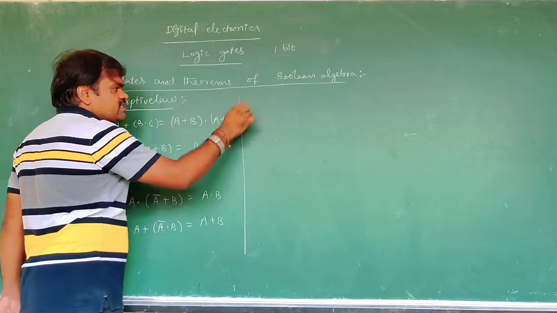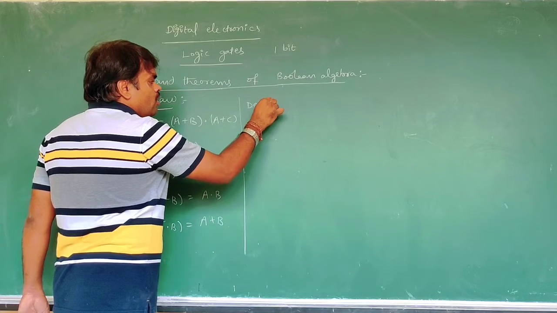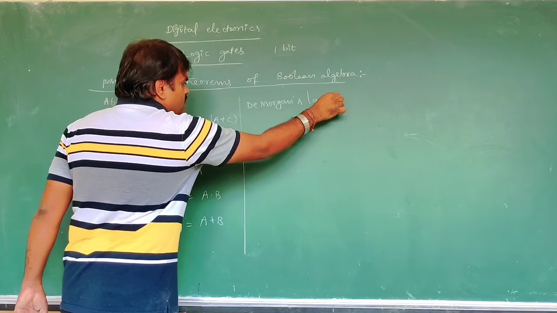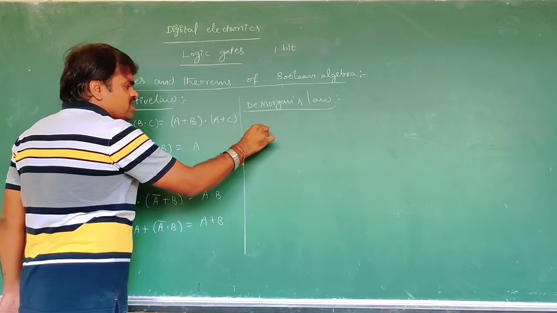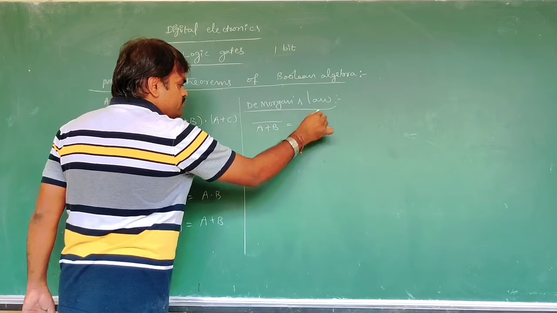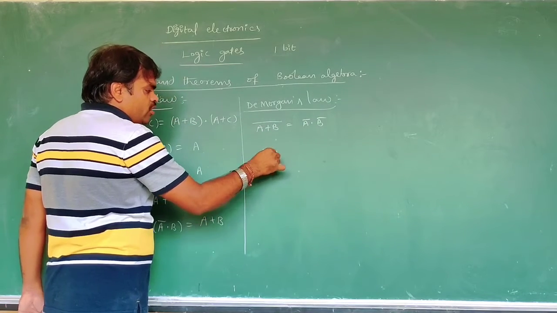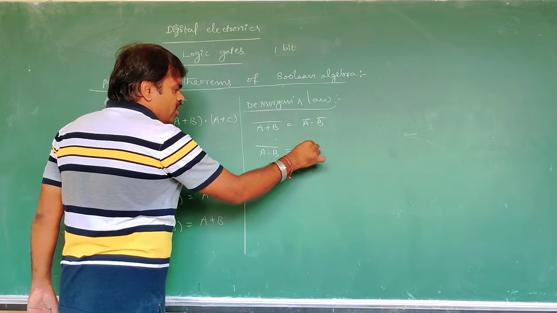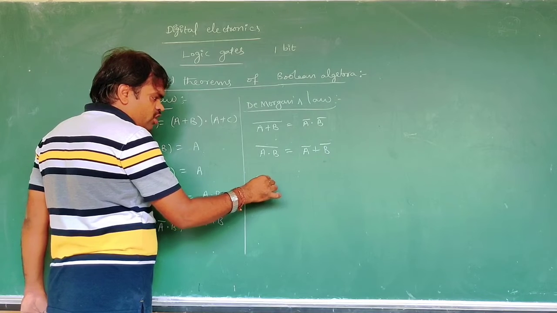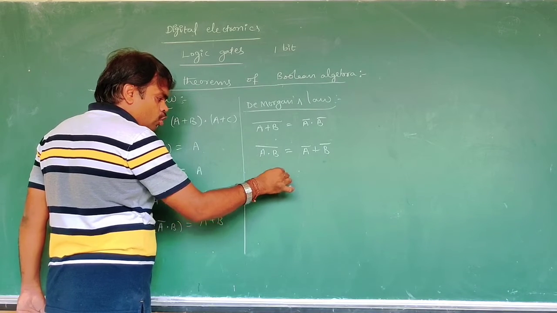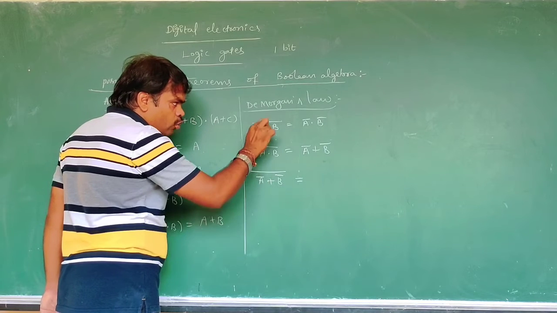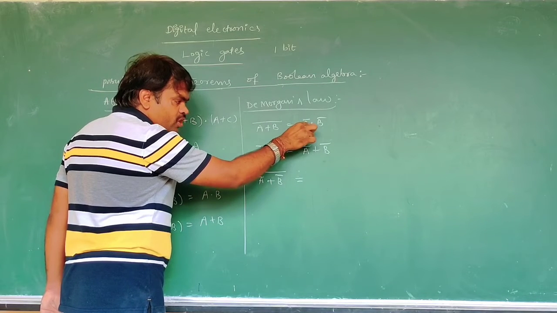Now De Morgan's laws. Here (A plus B) whole bar is equal to A bar dot B bar. (A dot B) whole bar is equal to A bar plus B bar. Now (A bar plus B bar) whole bar is equal to, here the whole bar will be divided, which means it becomes a dot.